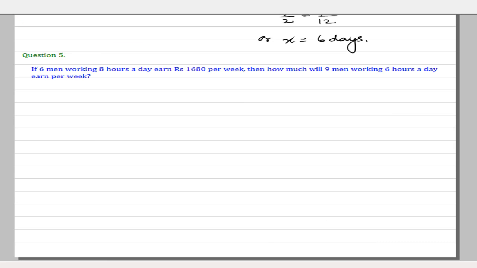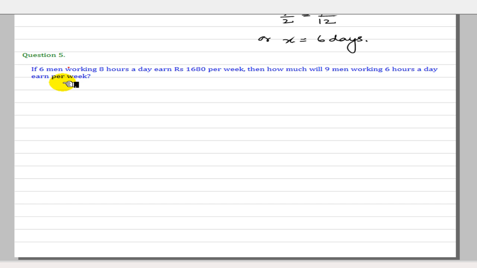Question number 5. If 6 men working 8 hours a day earn rupees 1680 per week, then how much will 9 men working 6 hours a day earn per week? So in this problem, number of men is given, number of hours given. Now this represents the work done, because we know that money is proportional to the work done. So in this problem, instead of the work done, they have given in the form of money. So M1 is equal to 6 and H1 is equal to 8 and W1 is equal to 1680. M2 is equal to 9, H2 is equal to 6 and W2 is asked for us.